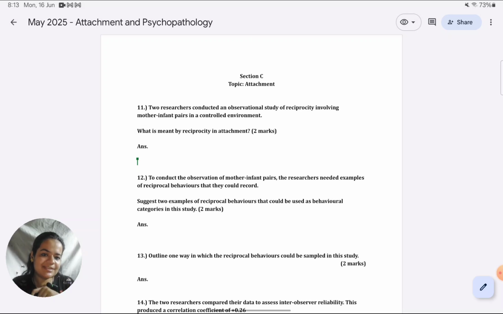I do include timestamps below, so you could just skip into the psychopathology section that is relevant for you as well. In this lesson, as in the previous, I will keep explaining to you how to answer the questions, how to read the question, how to interpret and understand what is being asked, how to structure the answer, how to meet mark scheme requirements by addressing the command term correctly and taking into account the marks which have been allotted. So it's all about how to write the answers so that you can solve not only this May 2025 paper but any paper that comes in front of you.